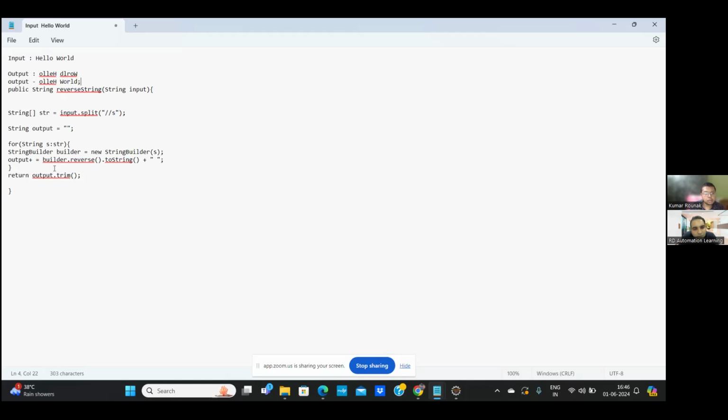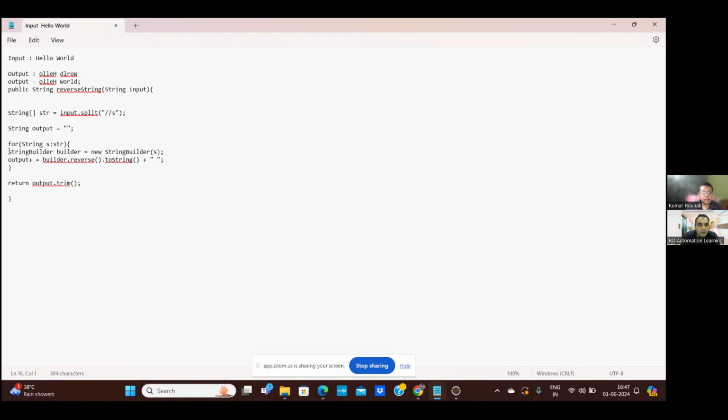Then I will run this loop only for the first time, and as I have split the string, I can take the second element of the array and concatenate that with my output. Yeah, that would work. But any other approach apart from StringBuilder?